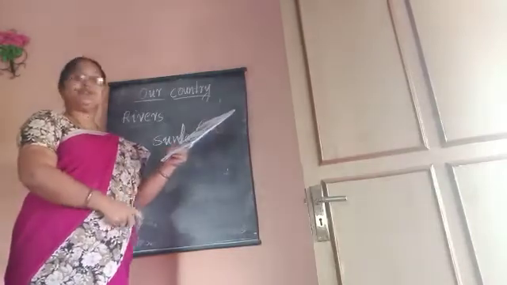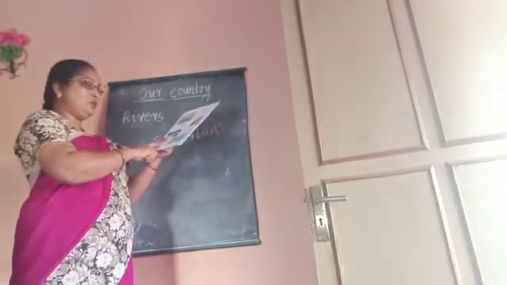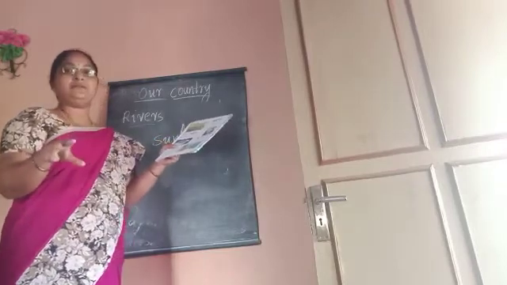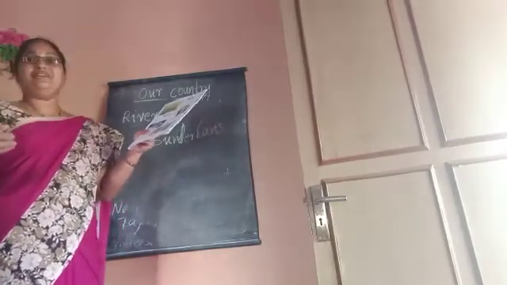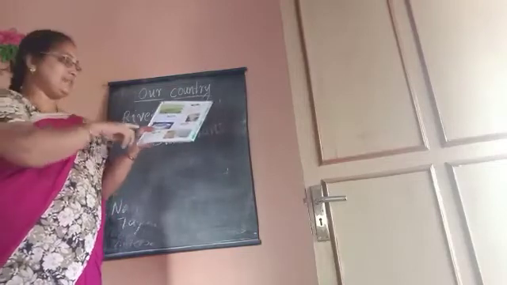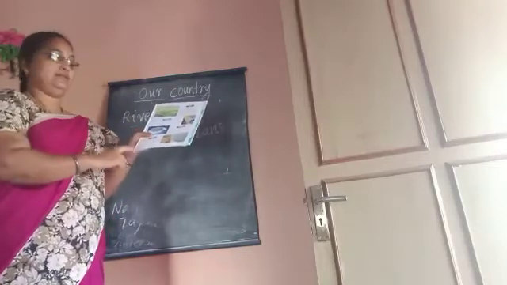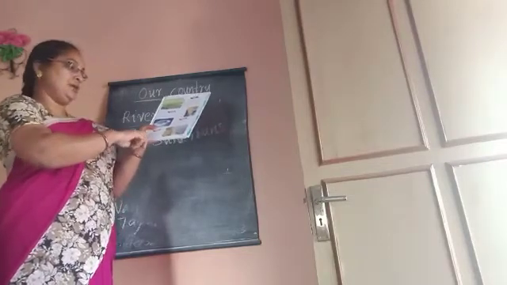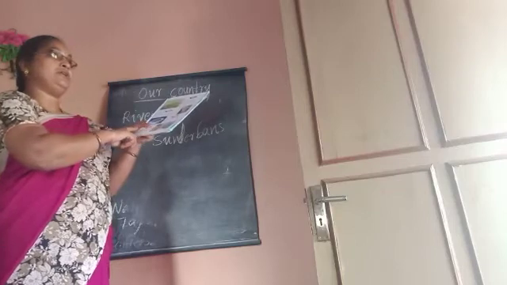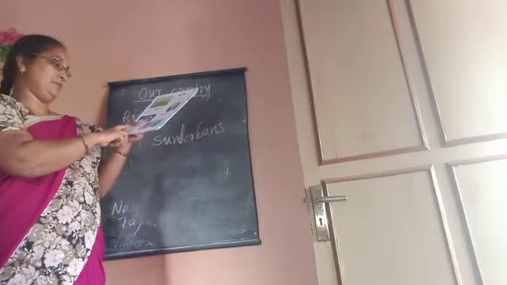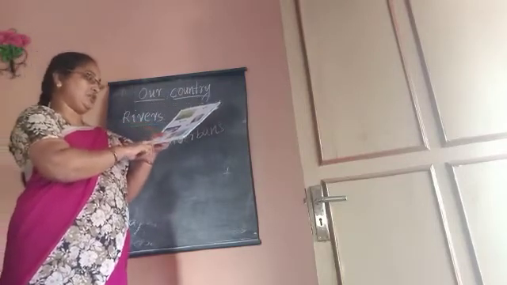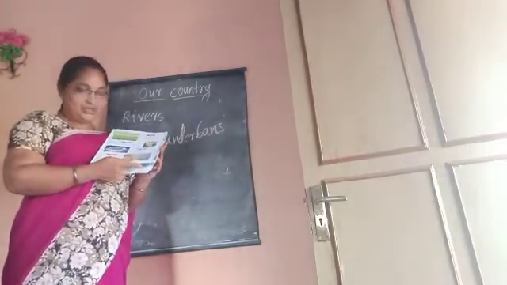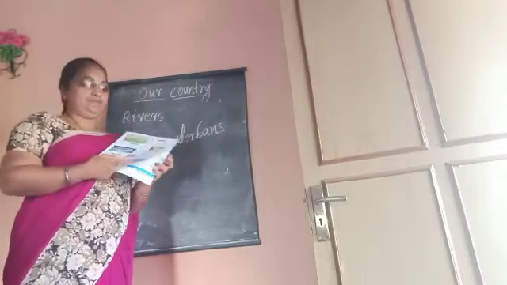Next, coast. India has a long coastline because of the Bay of Bengal and Arabian Sea. Coast means the land where the sea or ocean touches. East coast and west coast are the coastal lines of India.